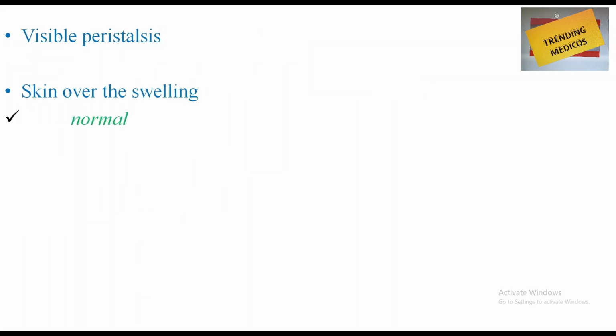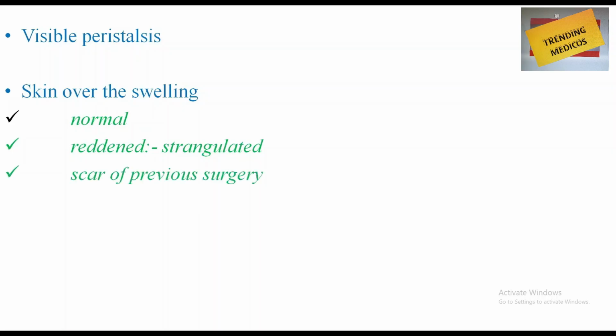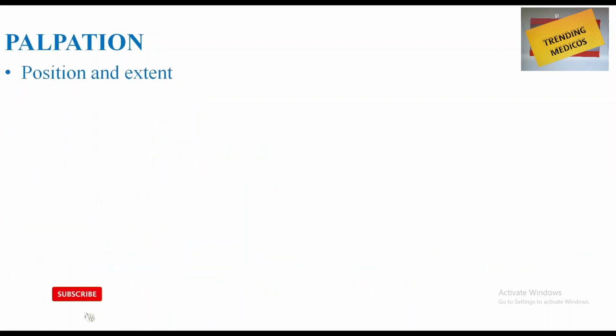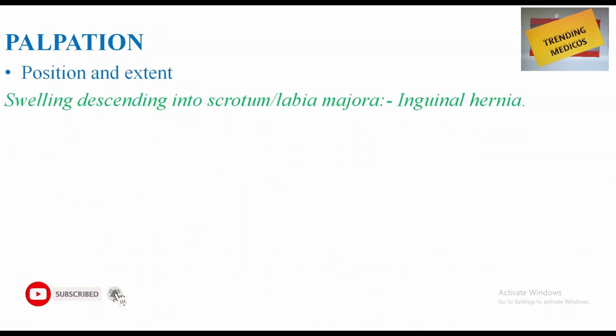Visible peristalsis, skin over the swelling. Obviously, you have to see. It can be normal. It can be reddened. If it is reddened, strangulation should be suspected. Scar of previous surgery can be seen. Impulse on coughing is a very important finding. Presence of expansile cough impulse is almost diagnostic of hernia, but more important to know is that absence of cough impulse does not exclude hernia. The palpation, position and extent are definitely confirmed.